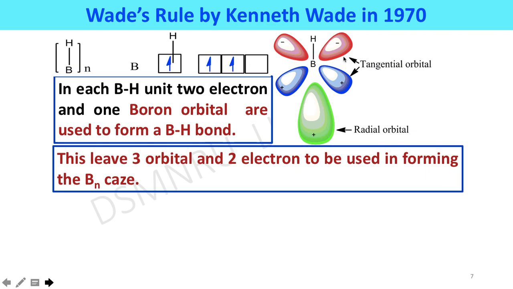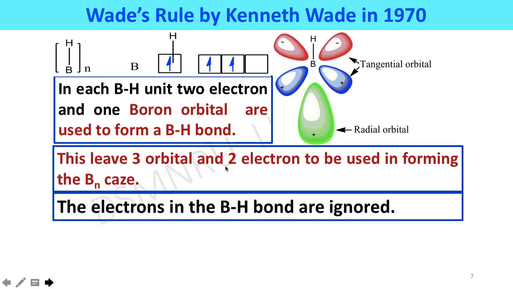These 3p orbitals are shown here: px, py and pz, which are all situated at 90 degrees to each other. This leaves 3 orbitals and 2 electrons to be used in forming the BnHn cluster. The electrons in the BH bond are ignored.